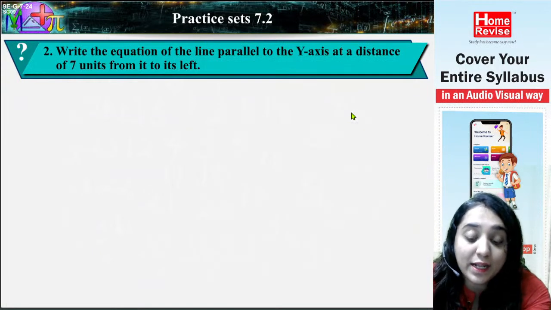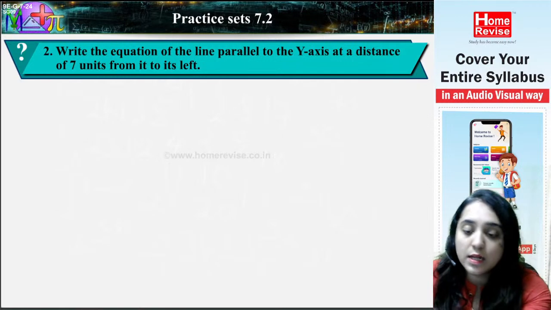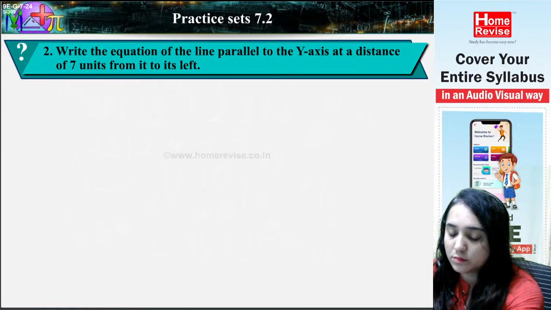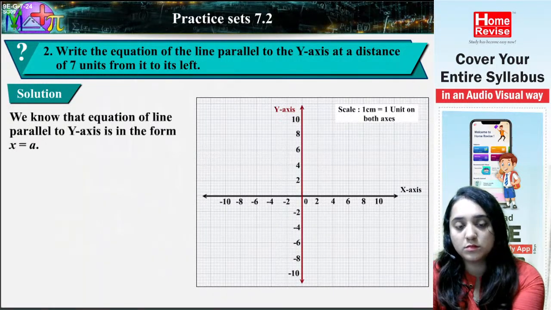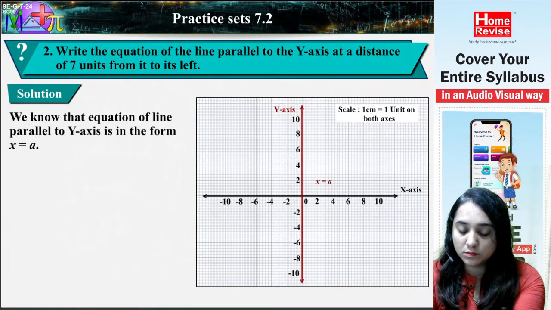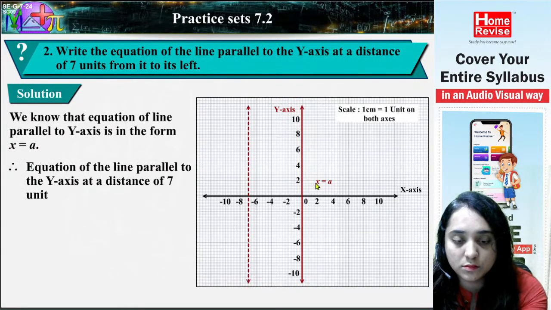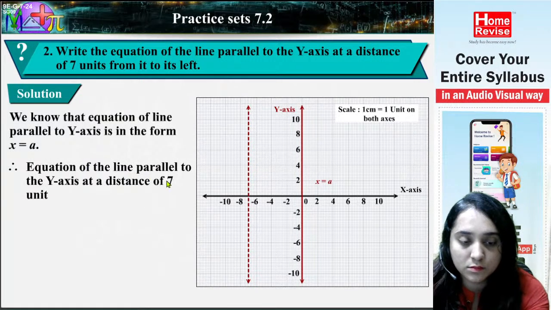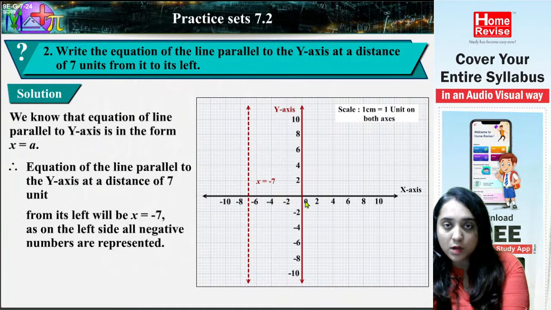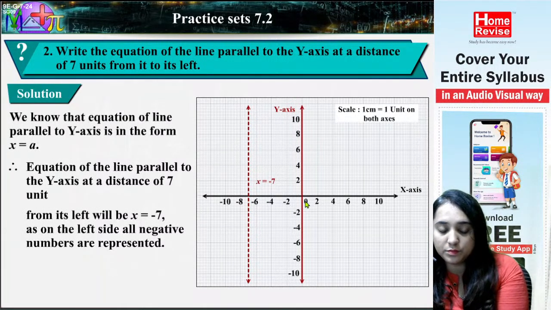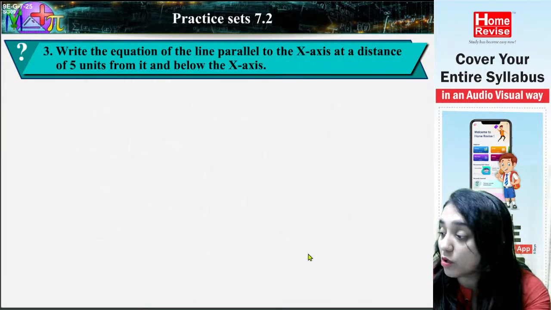Okay, so just by joining the points we'll get the shape as a square. Next one. 2. Write the equation of the line parallel to the y-axis at a distance of 7 units from it to its left. Solution. We know that the equation of a line parallel to the y-axis is in the form x is equal to a. Therefore, the equation of the line parallel to the y-axis at a distance of 7 units from its left will be x is equal to -7. Because we are starting from 0, on the left side all negative numbers are represented. So the left side is all the negative numbers and the right side is all the positive numbers. 3. Write the equation of the